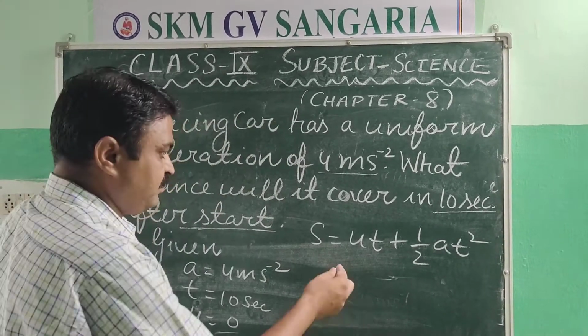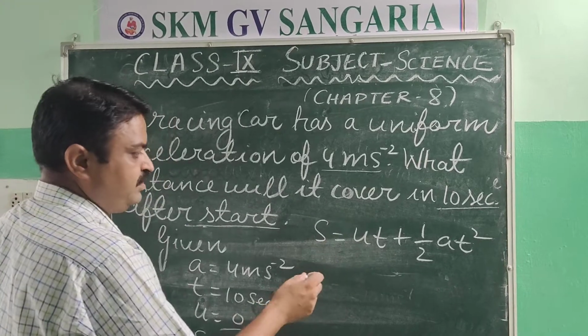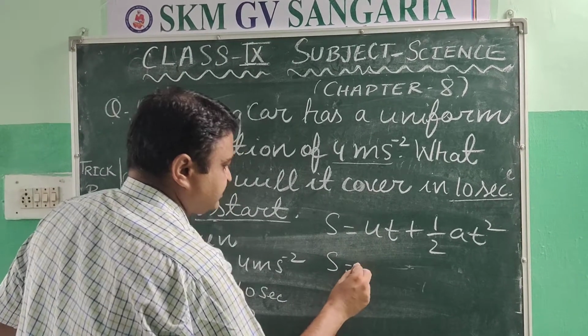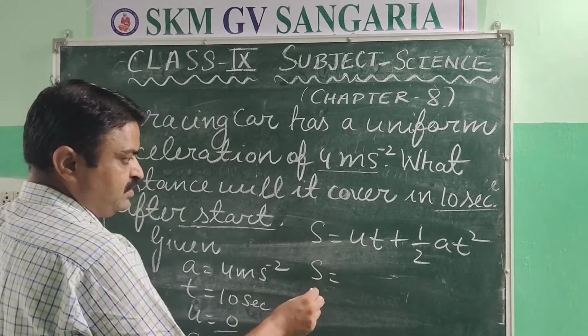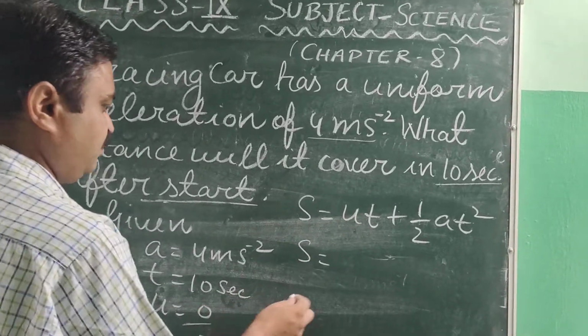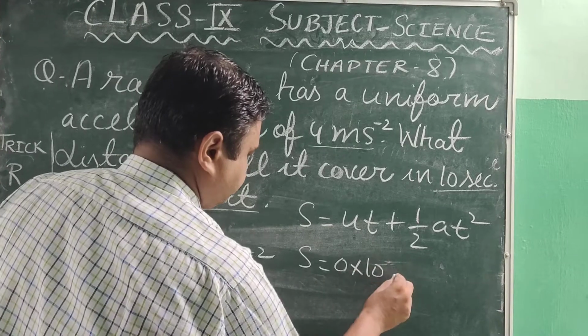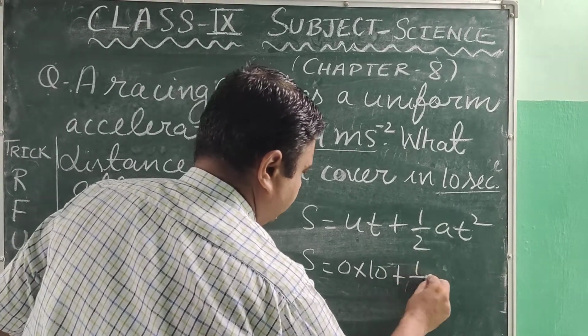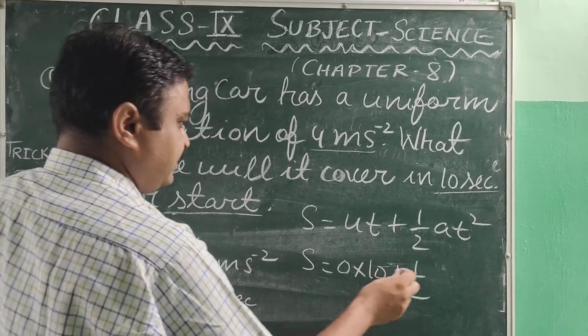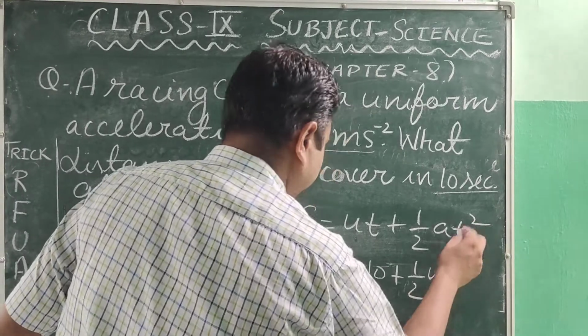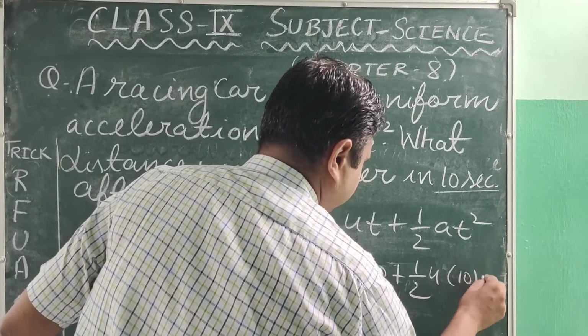So this equation we can use to find the distance. Now what is u here? U is 0. What is time here? It is 10. What is acceleration here? 4. What is time here? It is 10.